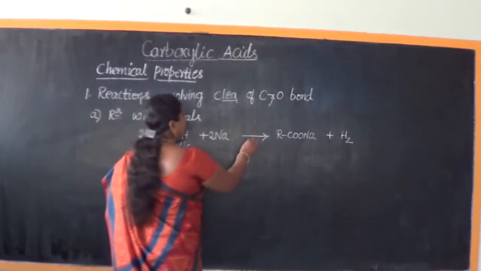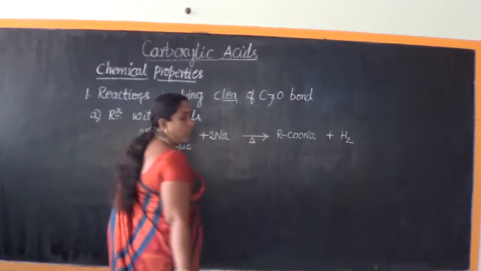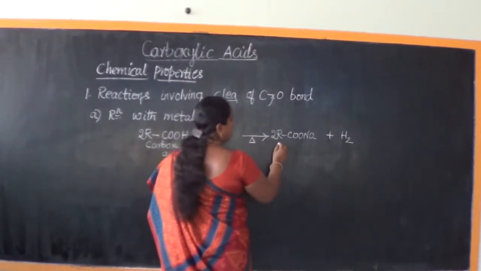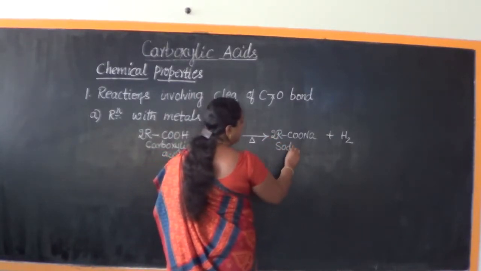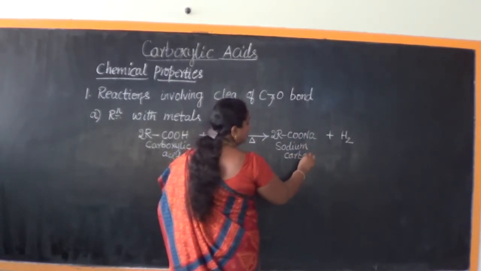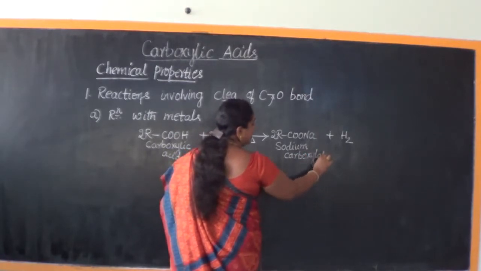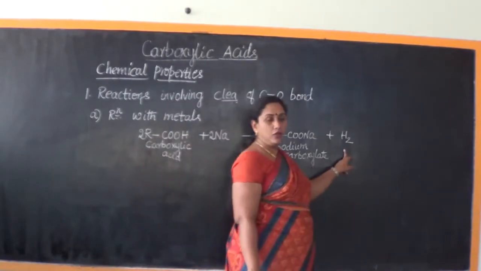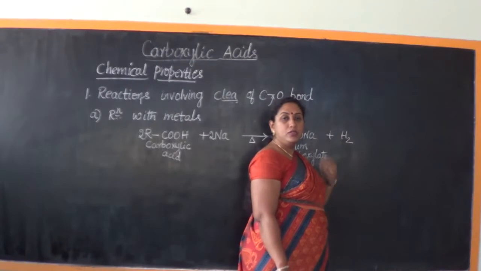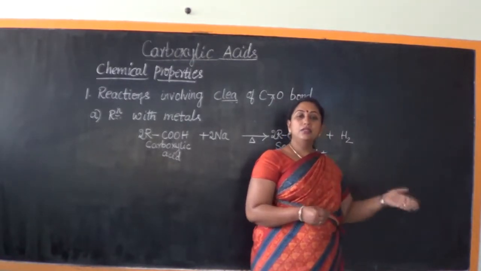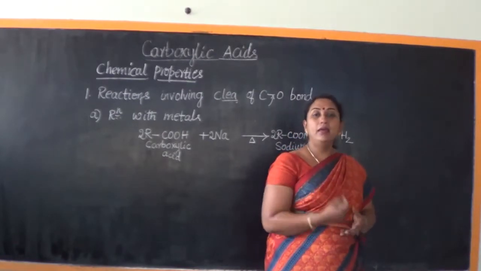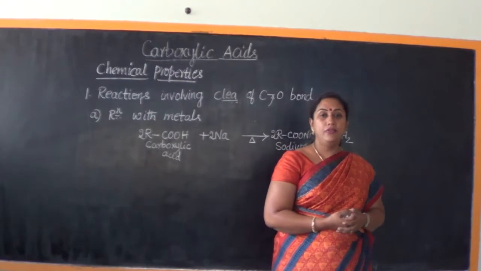Upon heating the carboxylic acid with metals like sodium, they result in the formation of sodium carboxylate, the sodium salt of the corresponding carboxylic acid, along with the liberation of dihydrogen. Hydrogen gas is evolved. These reactions of carboxylic acid are similar to those shown by the alcohols and the phenols.